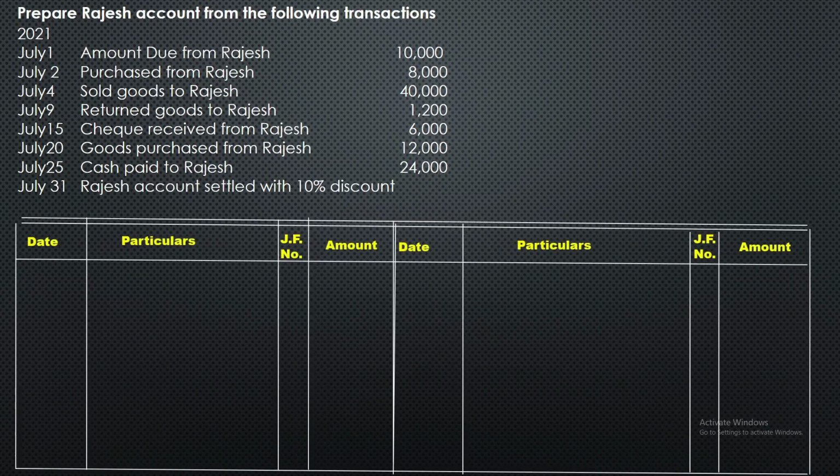Prepare Rajesh account from the following transactions. In the exam point of view, this type of questions are very important. So date is 2021 July 1st, amount due from Rajesh. So you don't think more, when amount due from Rajesh, simply you write debit side 2021 July 1st to balance BD 10,000. Very simple. You don't think very seriously. Amount due from Rajesh means we should show on the debit side to balance BD.